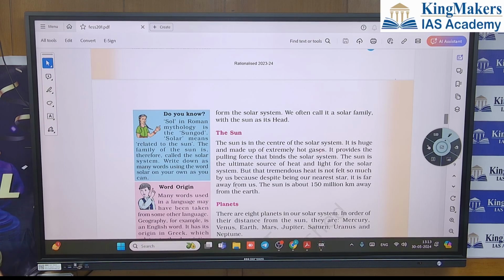Do you know Sol in Roman mythology is the sun god? Solar means related to the Sun. The family of the Sun is therefore called the solar system. Write down as many words using the word solar on your own as you can. In the next few days we will start the art of answer writing also. You start from now onwards because now you have started history. After 1 week, you will be able to write something about geography also. Then we'll start this answer writing too.